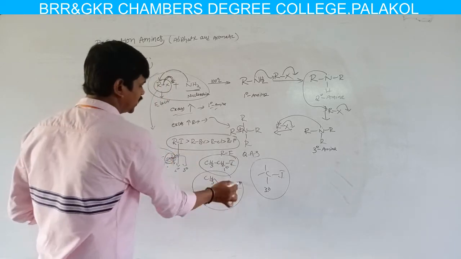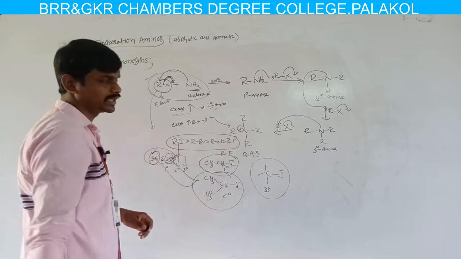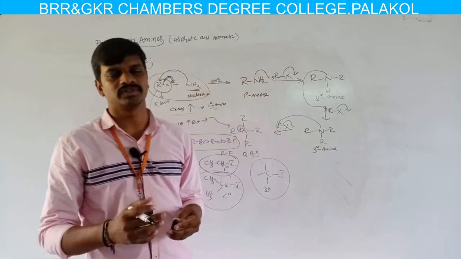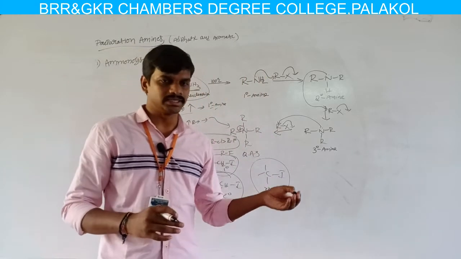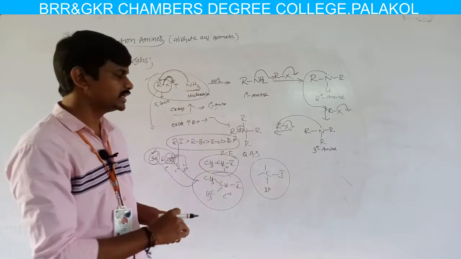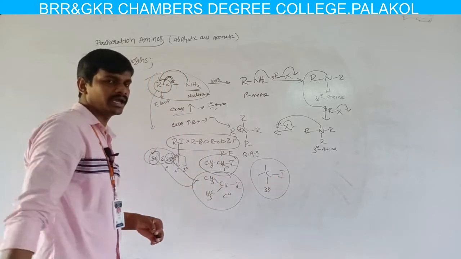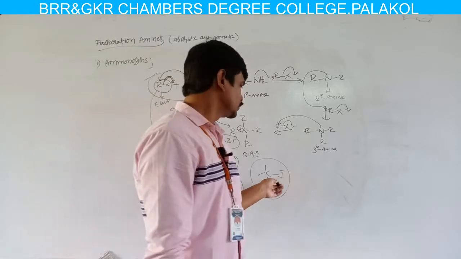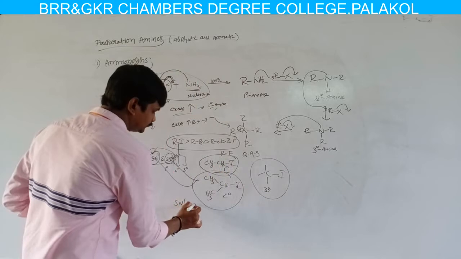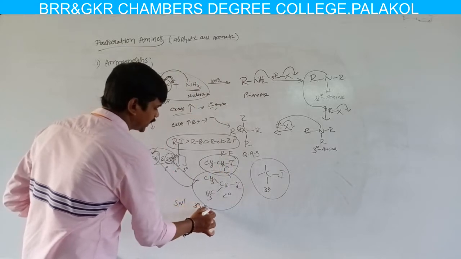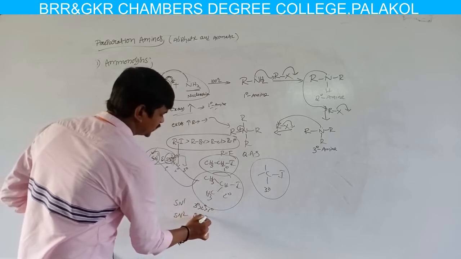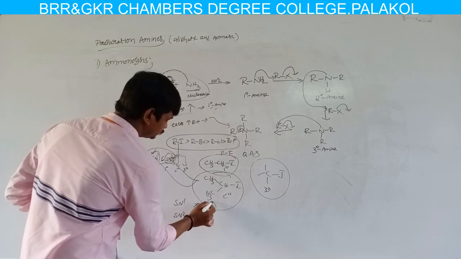A secondary alkyl halide proceeds through SN1 and SN2. Which one it follows depends on the solvent character and the concentration of the nucleophile, which decide the reaction mechanism for secondary alkyl halides. Usually the reactivity of alkyl halides in SN1 is tertiary greater than secondary greater than primary. In SN2, primary is greater than secondary, greater than tertiary. This is the reactivity order.